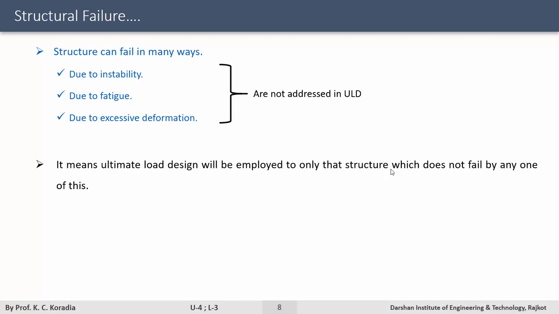There is a special name given to the structure. Once this deformation level is reached, the structure becomes a mechanism. It is no more a structure, it becomes a mechanism. It is because of this adjective that the design method is also called plastic design. Why we call this a plastic design is because we are enabling the plastic deformation in the system.